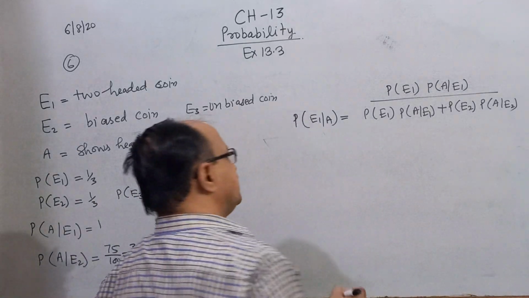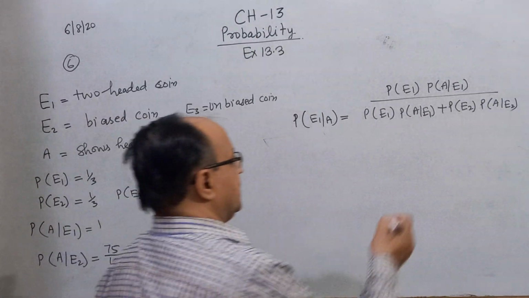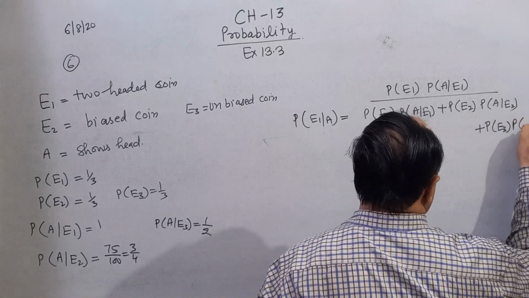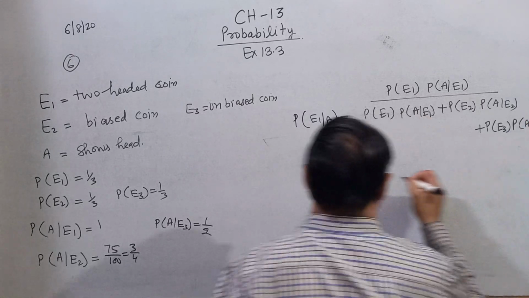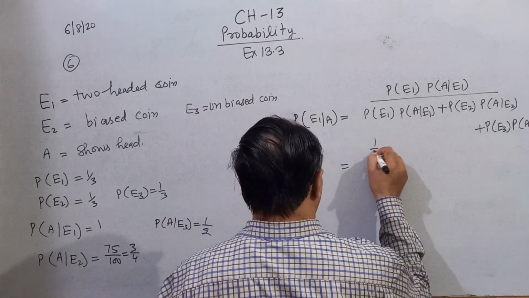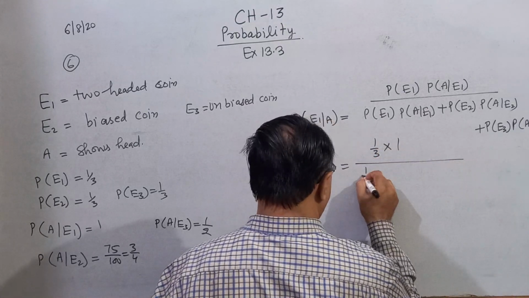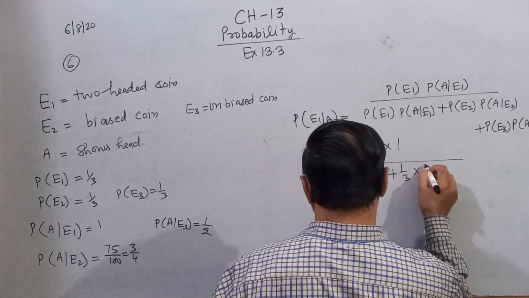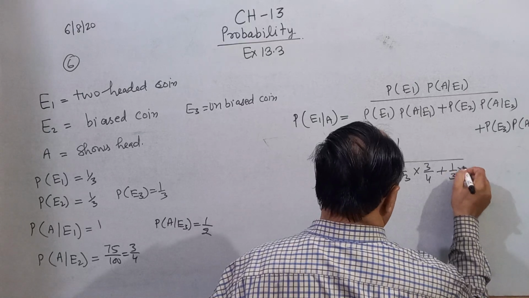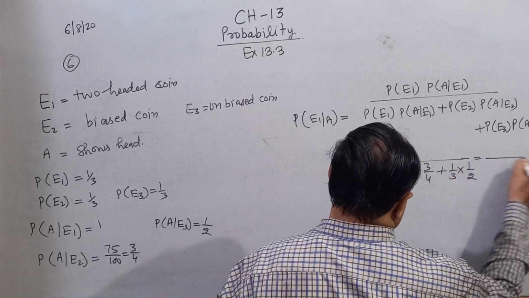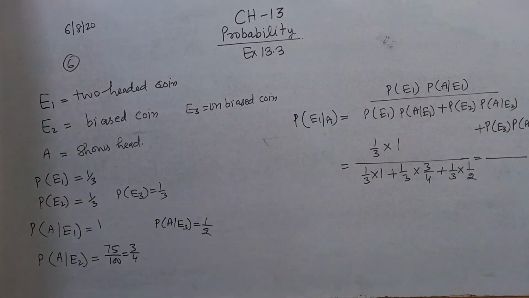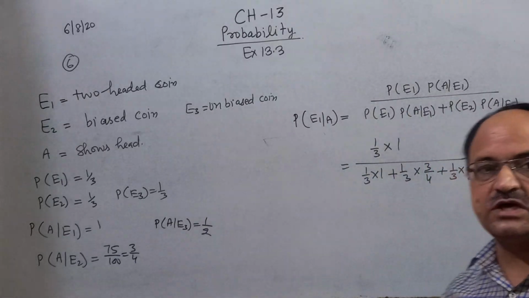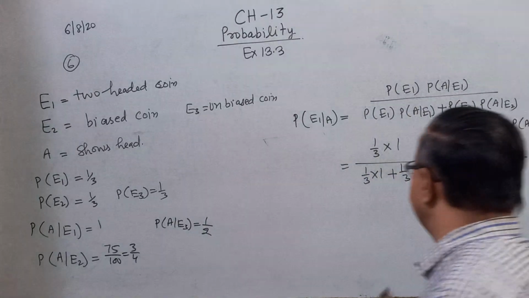In this question, we want to find the probability of E1 given A, and there are 3 cases. Now you add here the probability of E3 into the probability of A given E3. Therefore, 1/3 into 1 upon 1/3 into 1 plus 1/3 into 3/4 plus 1/3 into 1/2. After calculation, the answer will come, right? This is the solution of question number 6. The 6th question is also very important according to the board pattern.